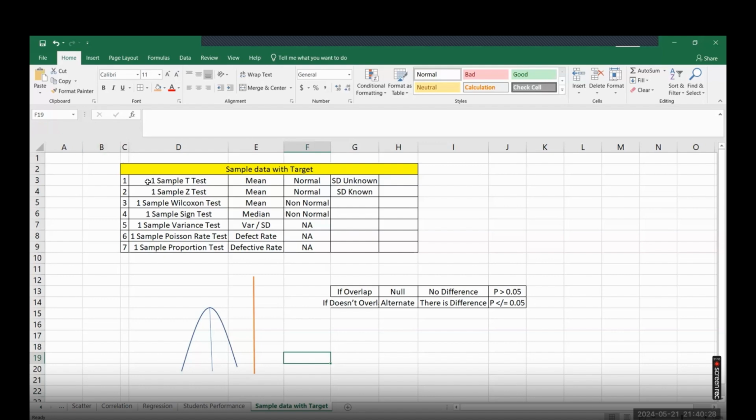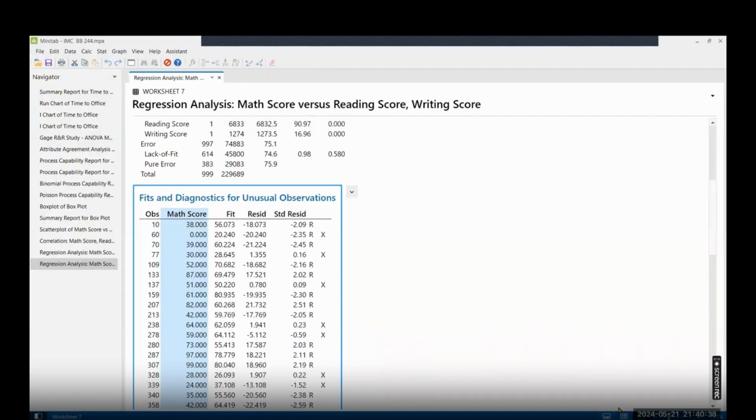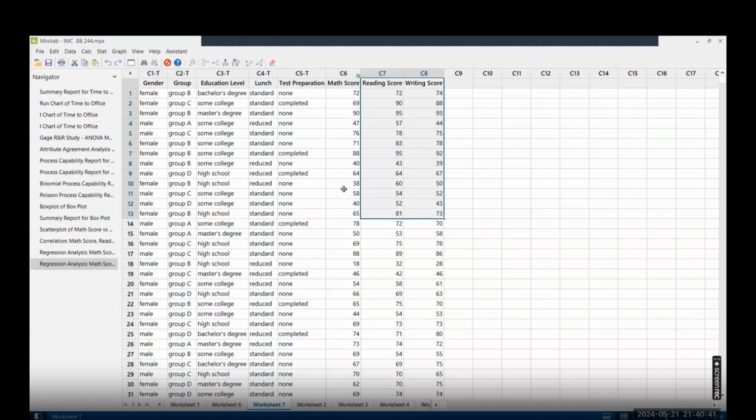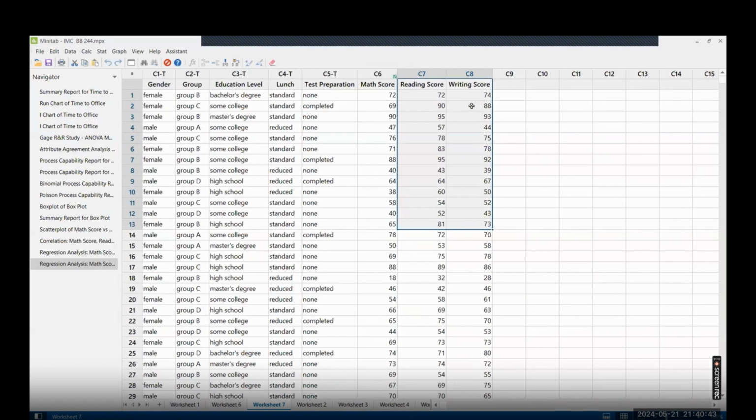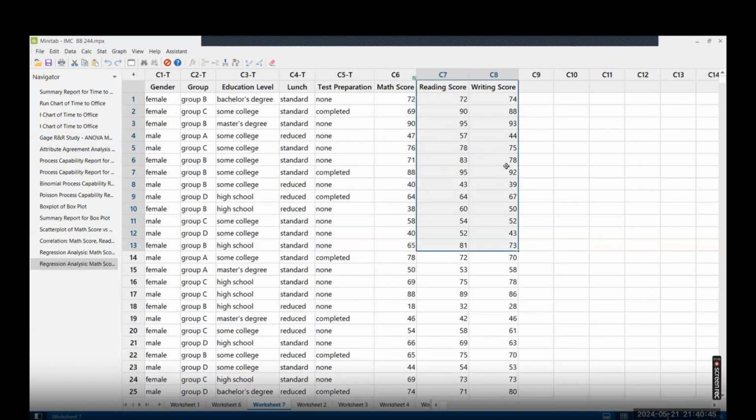And this is how the one sample test will work. Let's say the first test we want to understand is comparing the mean. So we have the data in Minitab. Let's say you wanted to compare your math score, or maybe reading or writing, any one value.